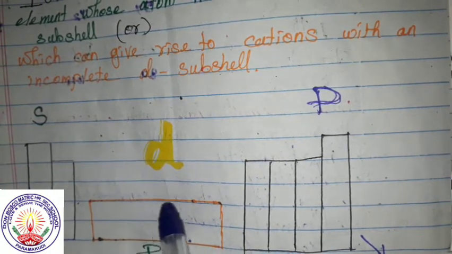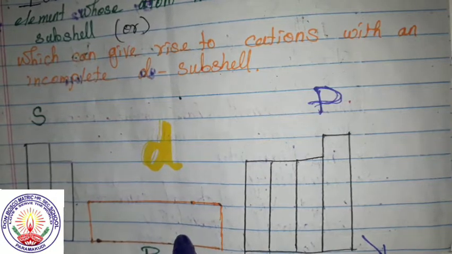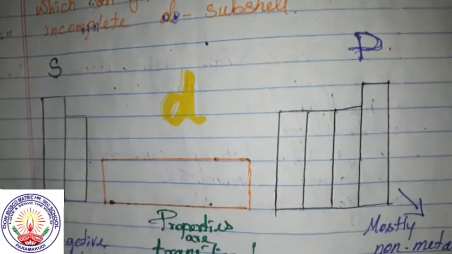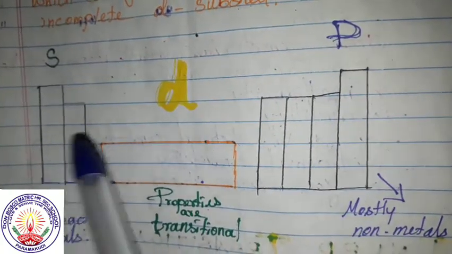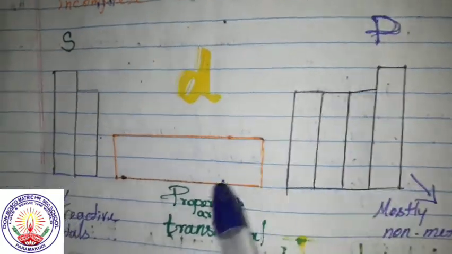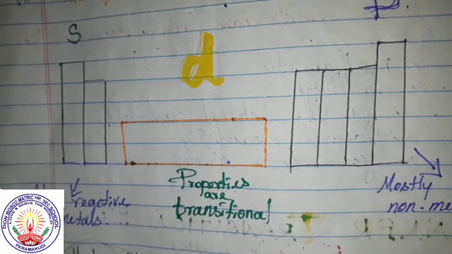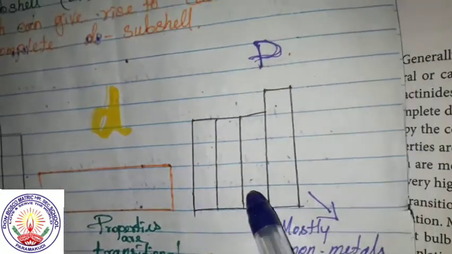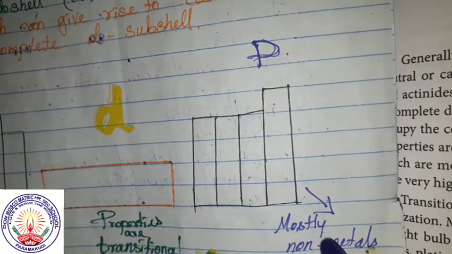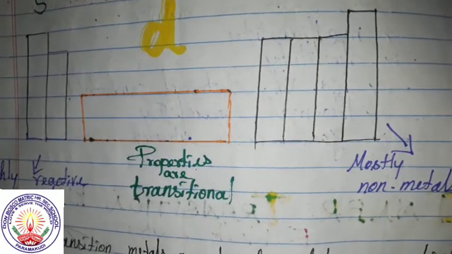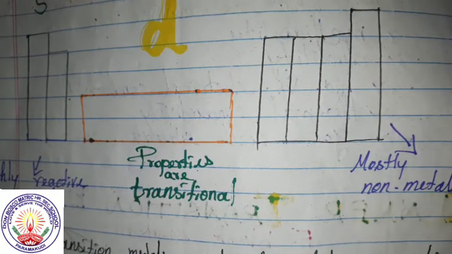And these transition elements which belong to d block are in between the s block and the p block. Look at the s block. These are highly reactive metals. And the p blocks are mostly non-metals. And these transition elements are in between.